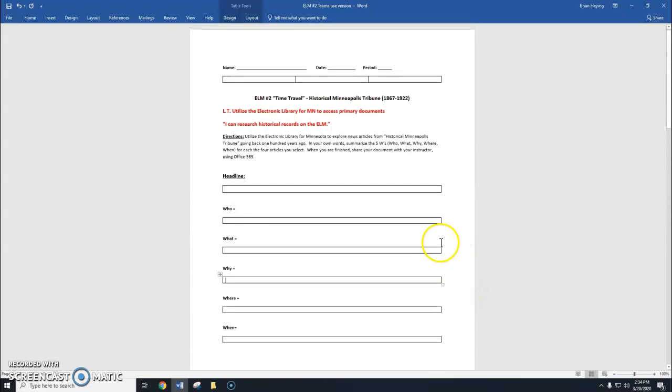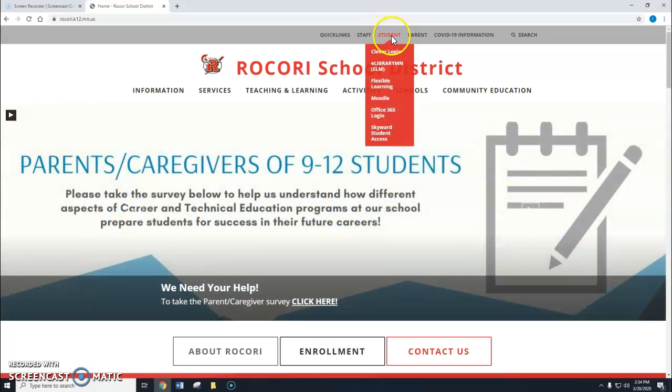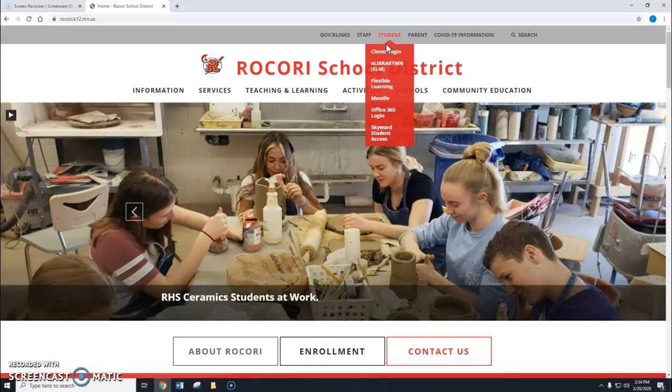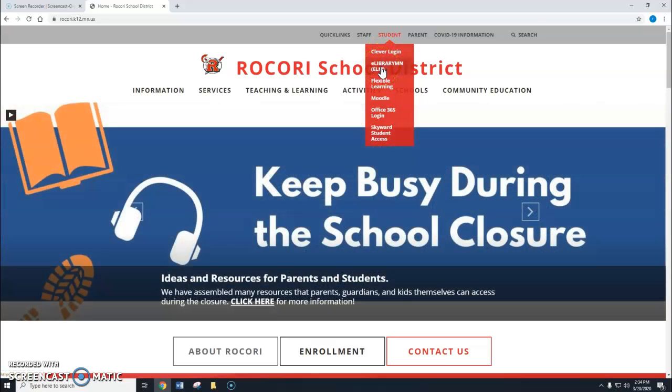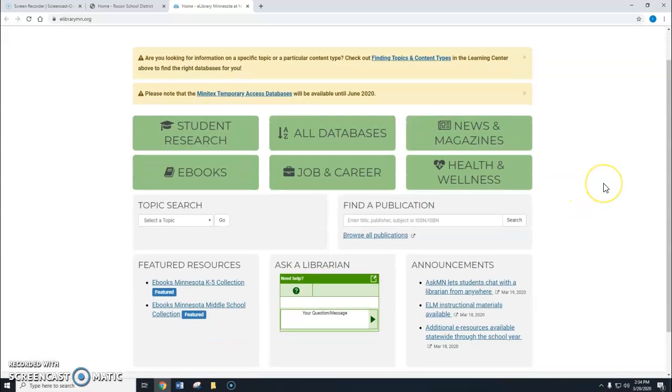So how do you go about doing that? Let's find out. First, you want to go to our Rocori School District homepage, and then you want to go to the gray tab up here, and in the middle you'll find the student, and you want to select eLibrary Minnesota or the ELM. That's the first option. So click on that, and here we have our interface for the ELM.